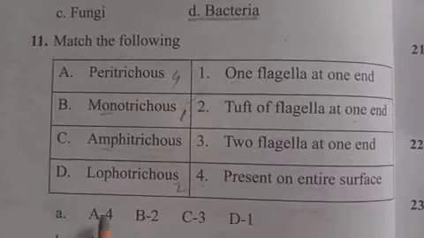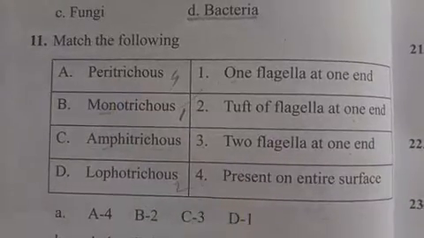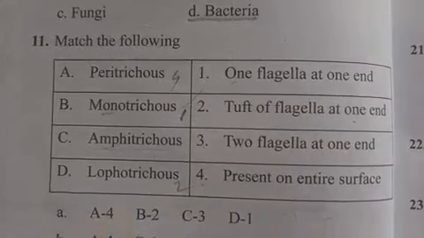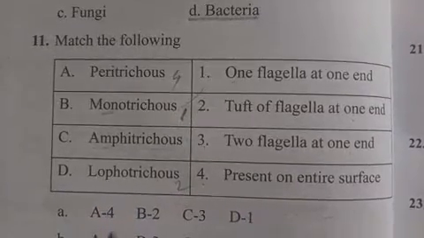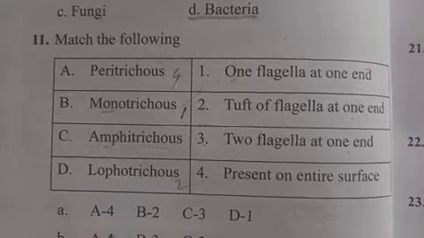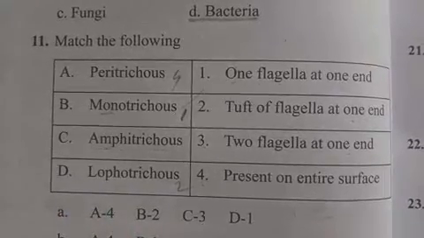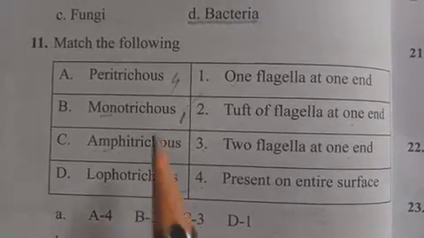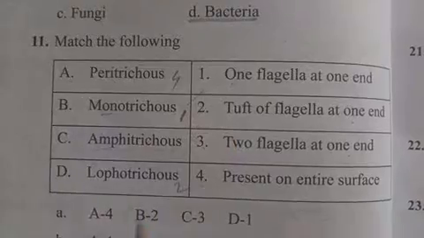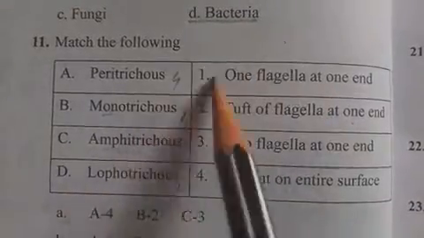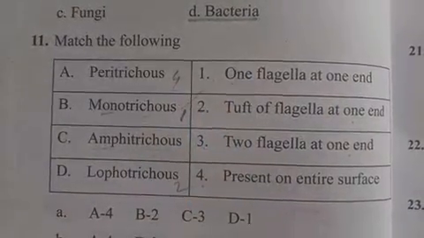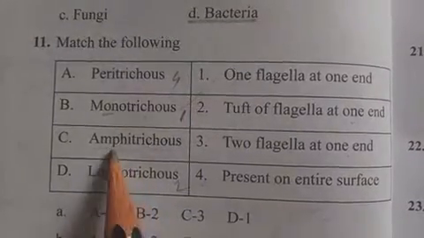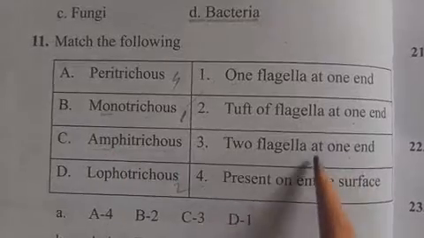Okay, but as I explained in the previous video also, if you know one answer, it is enough, because all these combinations have the same answer. So depending on the options we can choose. Because monotrichous, one flagella, is there, by this we can select only one option. C3 Amphitrichous, two flagella at one end, is given here.